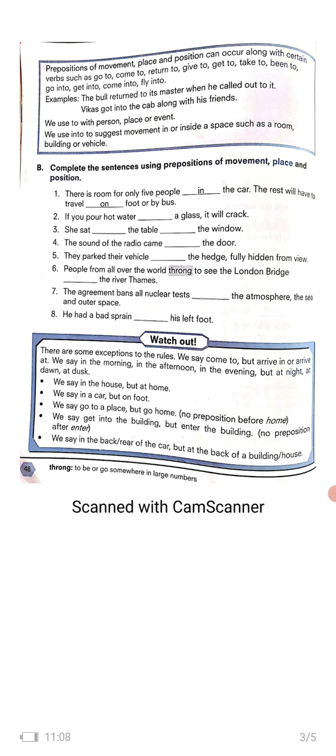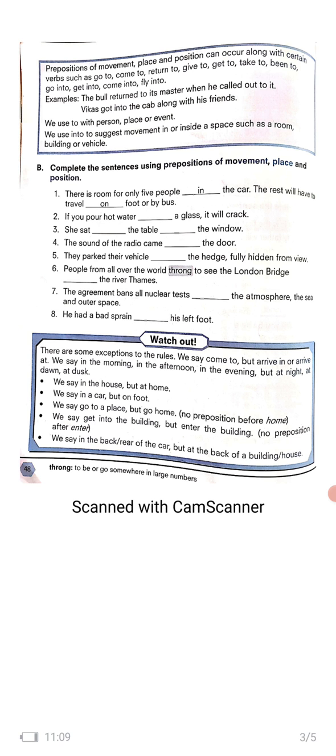We say in the morning, in the afternoon, in the evening, but at night, at dawn, and at dusk. So these terms you will simply remember and try to make more and more sentences on them. Then and only then you will find it easy to use those while speaking. We say in the house but at home. We say in a car but on foot. We say go to a place but go home.